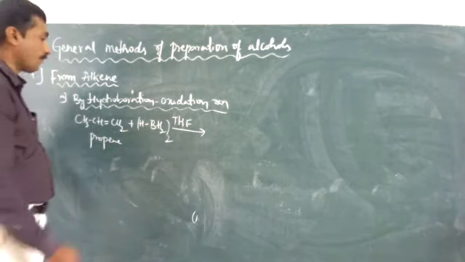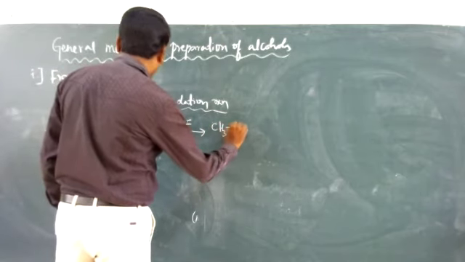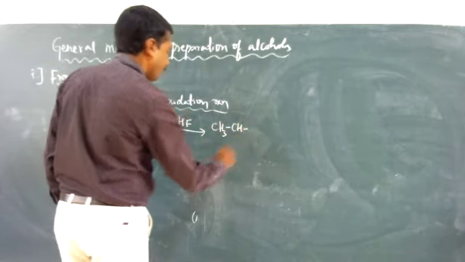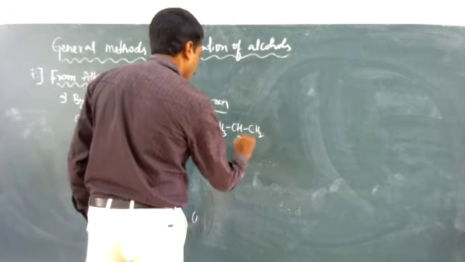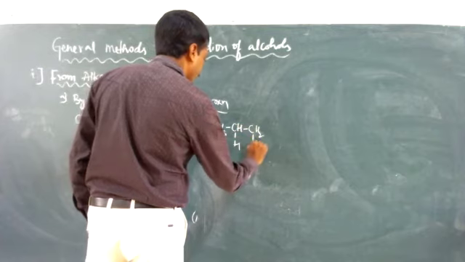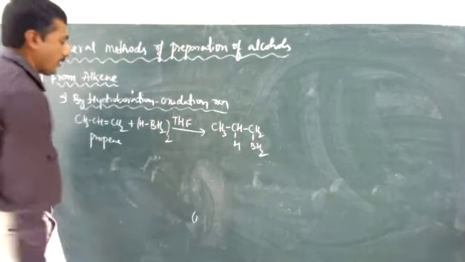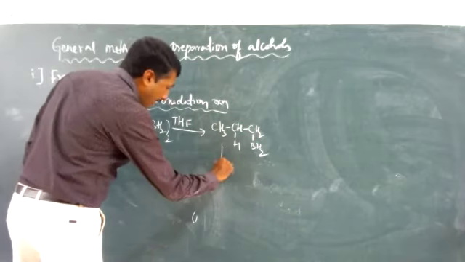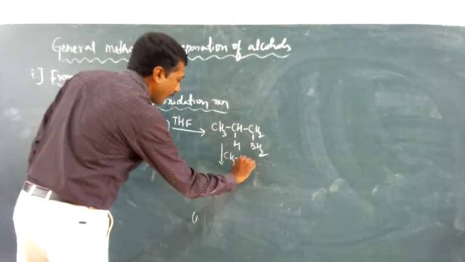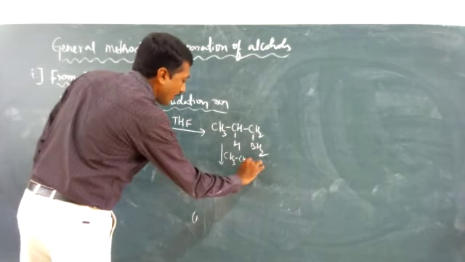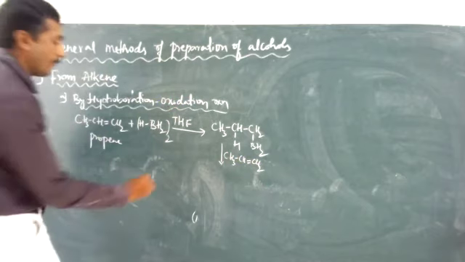We are going to obtain an addition product. It further reacts with propene.